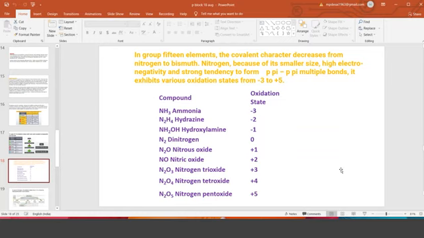So it depends, once again, on what conditions and situation. So they lose the required amount of electrons, thereby they go for covalent bonding. This table shows that nitrogen goes for a variety of oxidation states. But the important oxidation state is what? It is -3. Okay, -3 is the most important oxidation state for nitrogen.